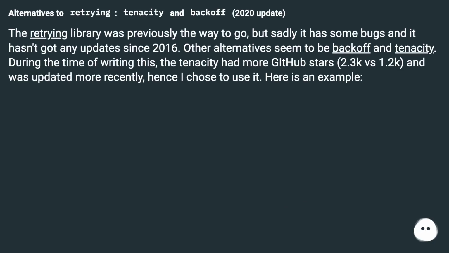Alternatives to retrying: Tenacity and Backoff, 2020 update. The retrying library was previously the way to go, but sadly it has some bugs and it hasn't got any updates since 2016. Other alternatives seem to be Backoff and Tenacity. At the time of writing this, Tenacity had more GitHub stars, 2.3k versus 1.2k, and was updated more recently, hence I chose to use it. Here is an example.